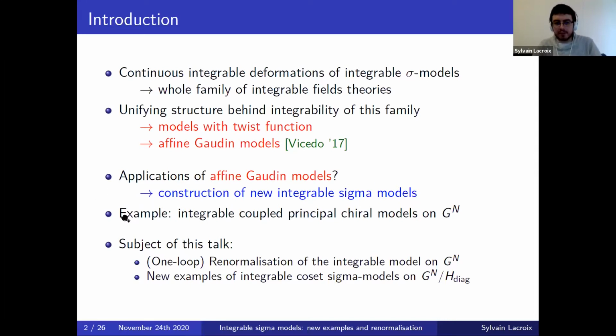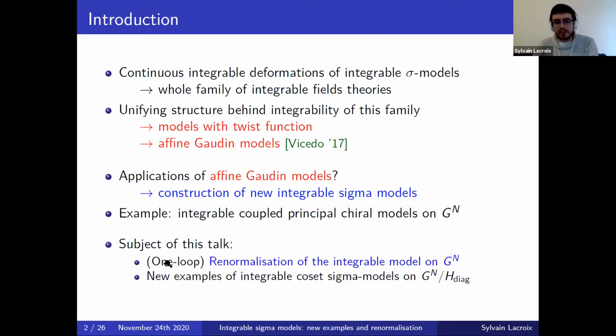And a typical example of that is some integrable model on n copies of a Lie group G, which are given by n copies of the principal chiral model, which are coupled together in a way that ensures that the theory is integrable.